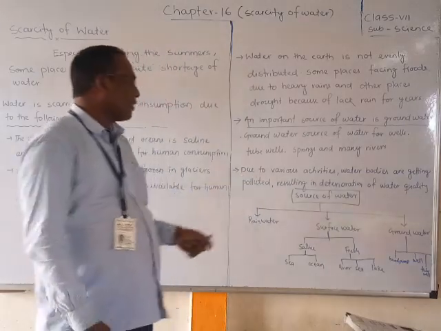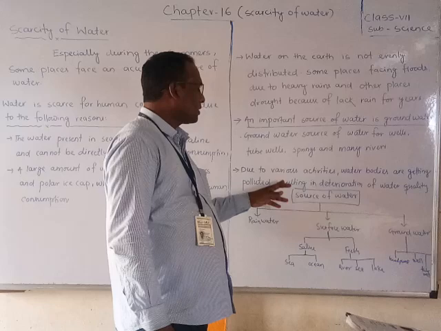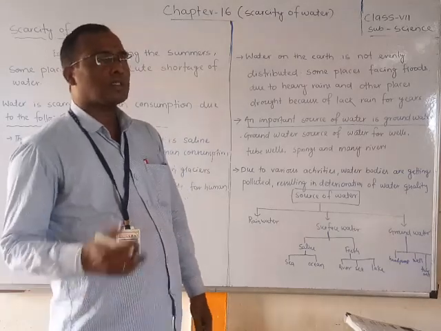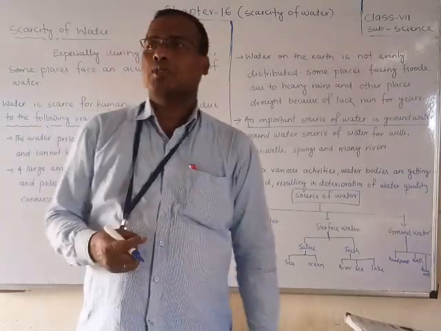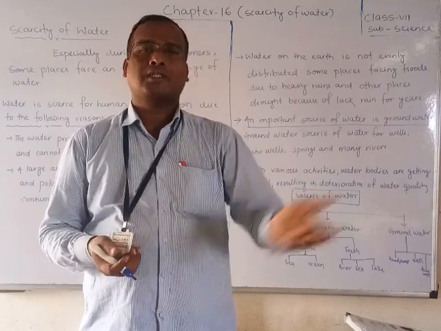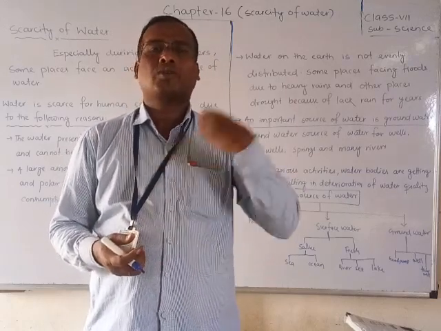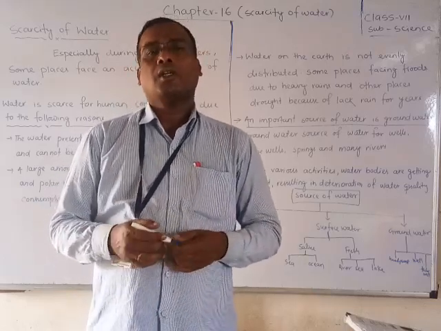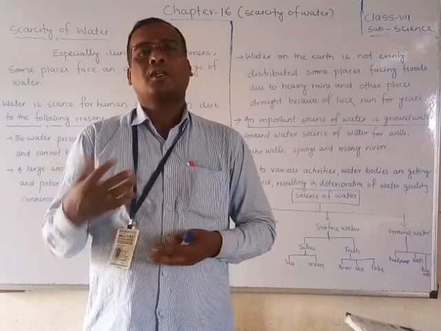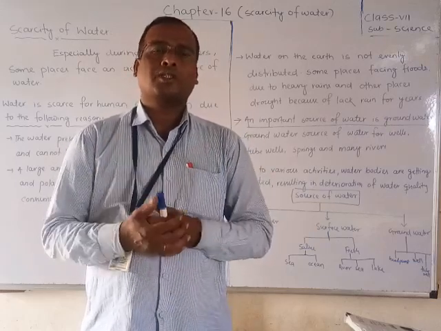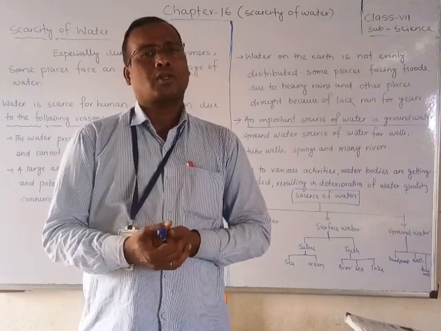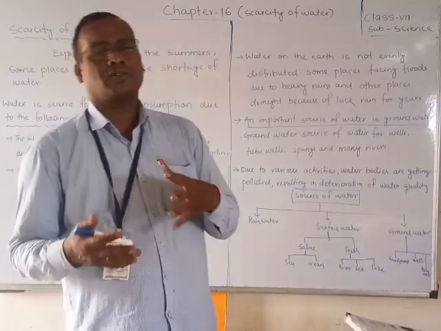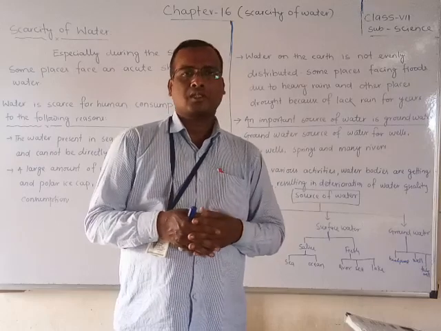Due to various activities, water bodies are getting polluted, resulting in the deterioration of water quality. Suppose what will happen? In some places we are misusing. Misuse means, for example, we throw animal dead bodies into the river, and we throw other waste things into rivers, ponds, or nearby water bodies. Due to the increase of population, we are misusing water. Whenever water gets pollutants, it is not possible to directly drink or use it for human activities. So students, these are the main factors by which we are facing scarcity of water day by day.